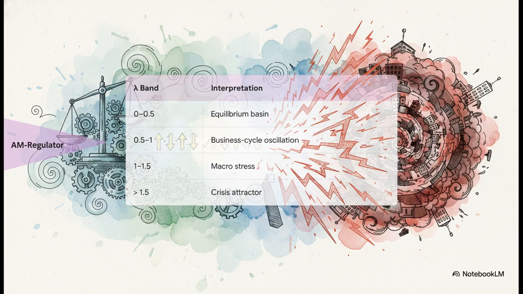This maps out exactly how economic systems drift from completely safe equilibrium basins through standard business cycles into macro stress, and then, if the metric exceeds 1.5, straight into a chaotic crisis attractor. By applying the AM regulator, we can actually measure and predict the exact moment when the additive growth of a market is going to totally overwhelm its regulatory capacity.